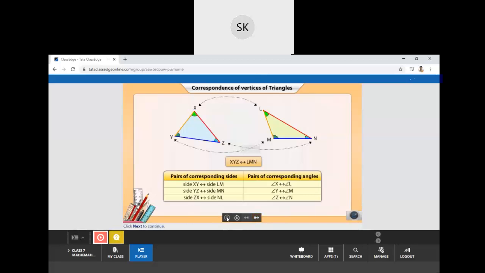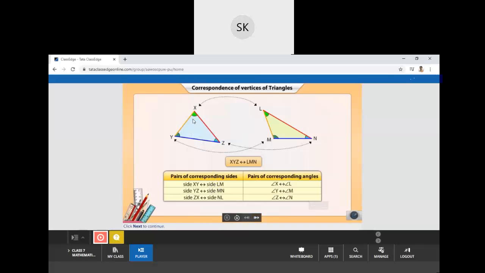Now, what you all can see over here are the parts of the triangle: vertices, sides and angles. Now, sides, if you observe over here, side XY corresponds to LM. Then side XZ corresponds to LN. Like the same, base side YZ corresponds to MN. This is all about the sides and the correspondence of pairs of sides.